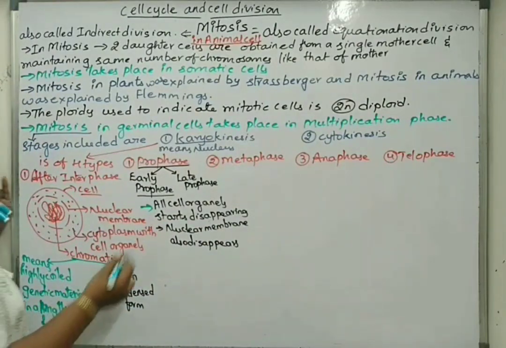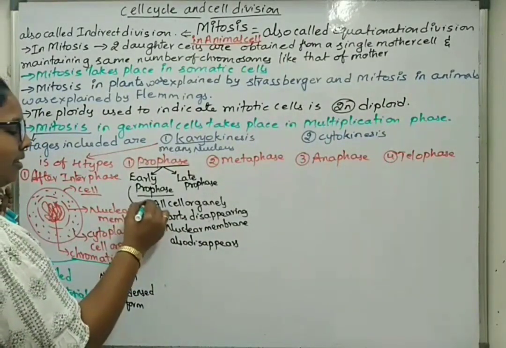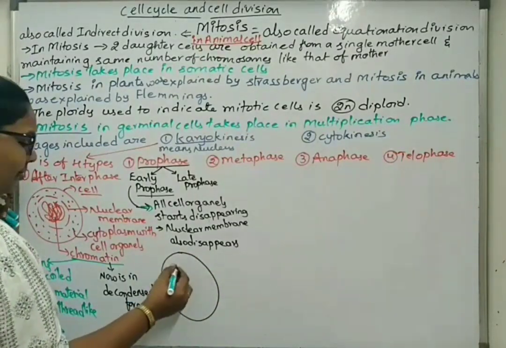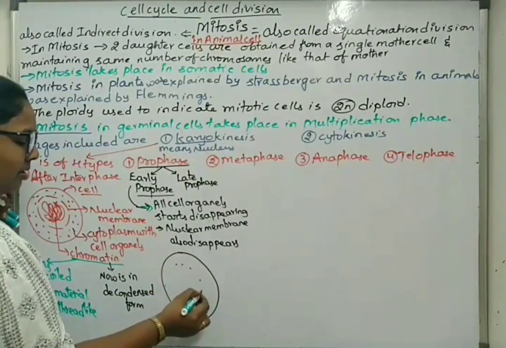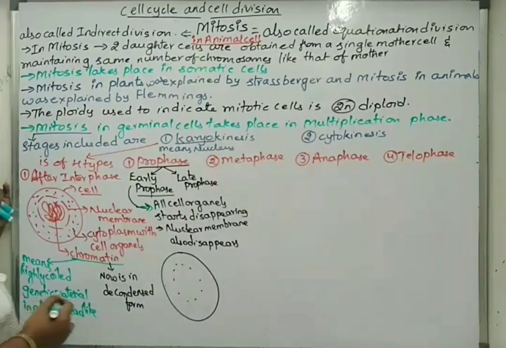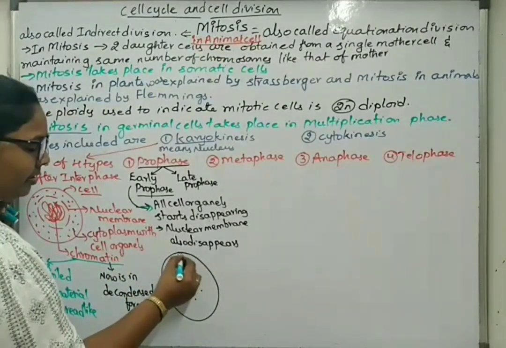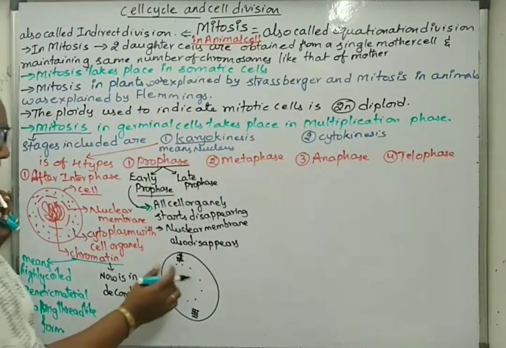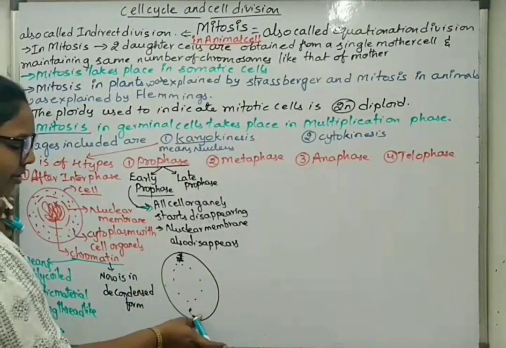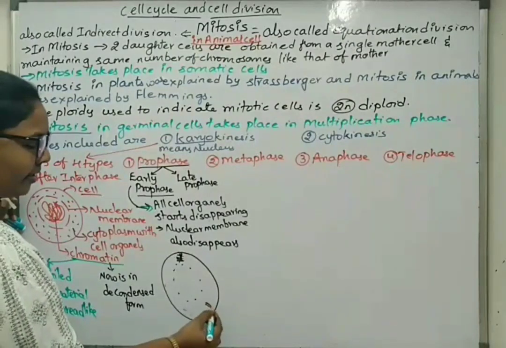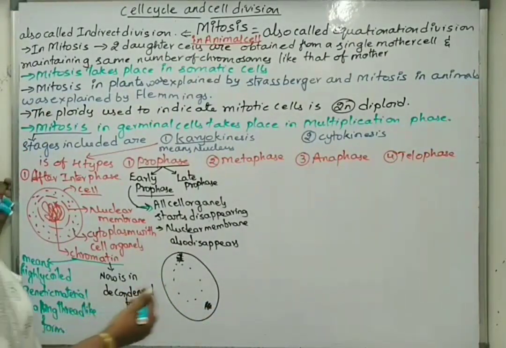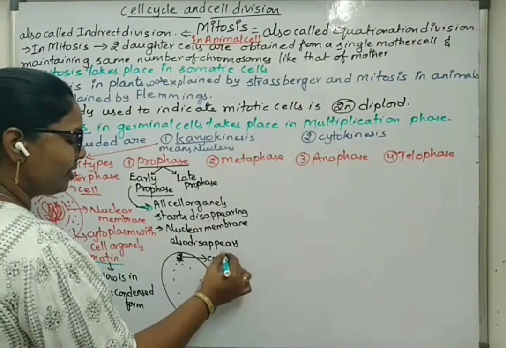Then how does the structure look at early prophase? The nuclear membrane starts to disappear. The centrioles that are present have not yet moved to opposite poles. You can draw somewhere here like this. So these are centrioles.